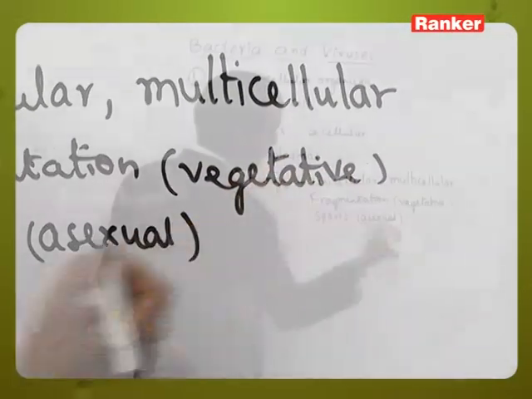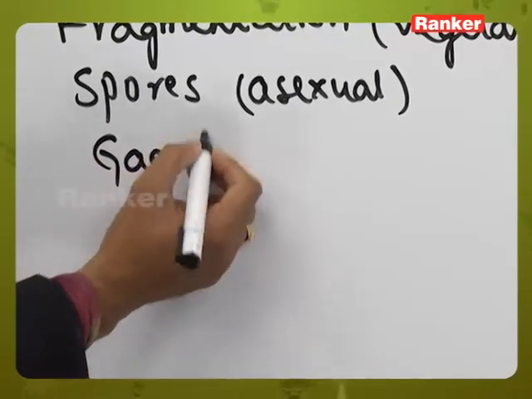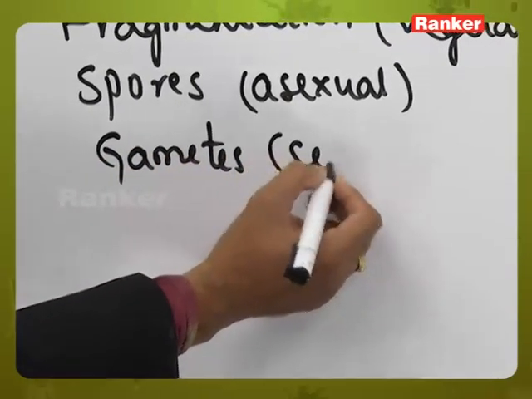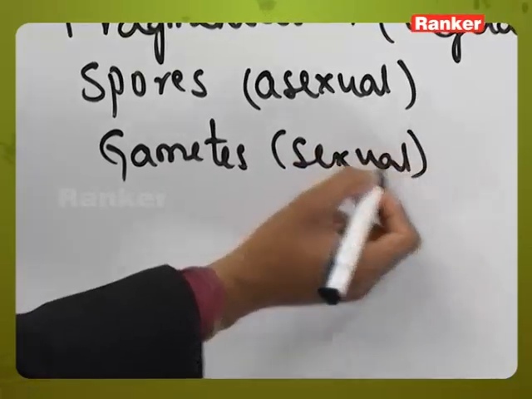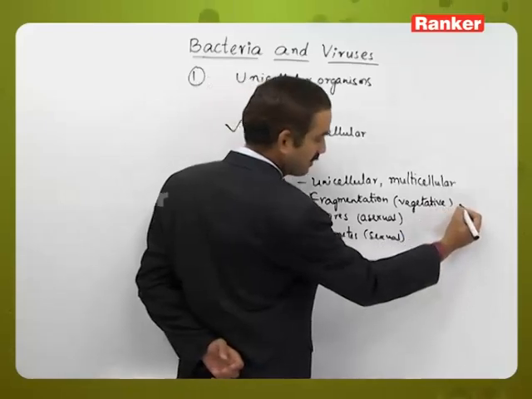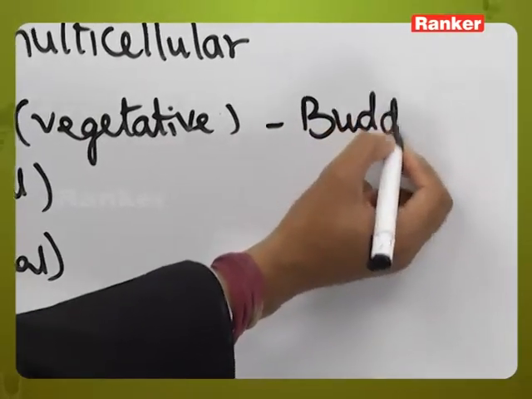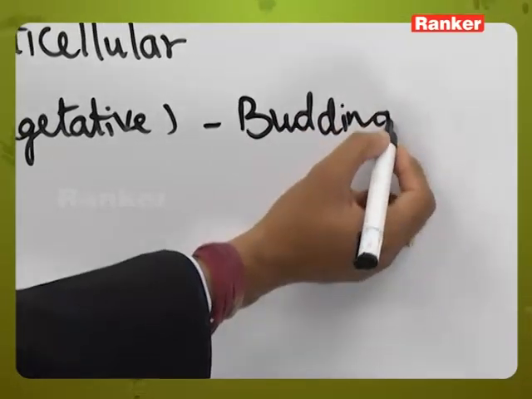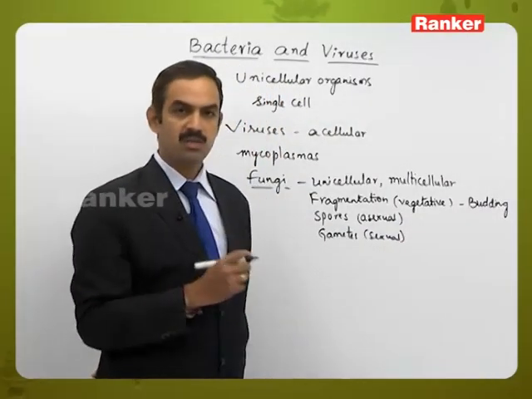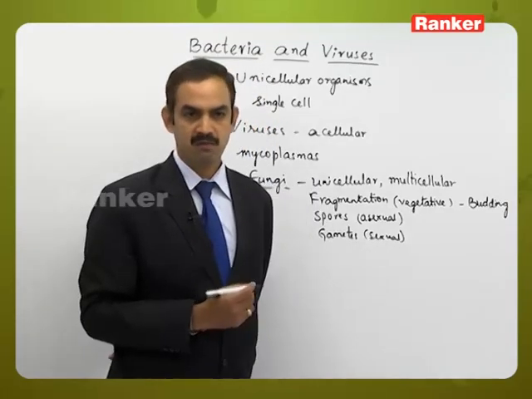At the same time they participate in reproduction by formation of gametes, which is a sexual process. And some fungi participate in vegetative reproduction by formation of buds, like yeast, which performs the process called budding. But nowhere can we say that the fungi group perform binary fission.